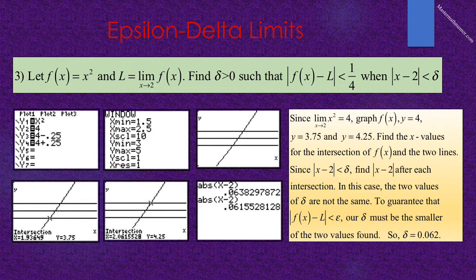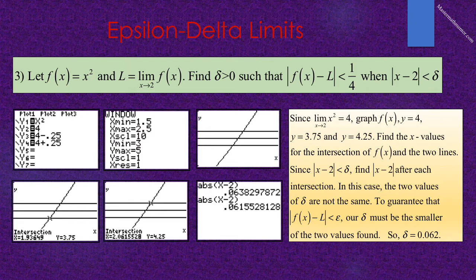0.0638. We do the same with the line y equals 4.25 and the graph y equals x squared. Finding the intersection, we get x is equal to 2.0615. And again, we look at the absolute value of x minus 2, and we get 0.06155.